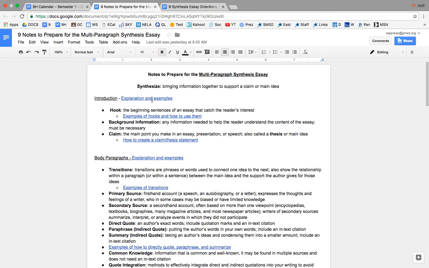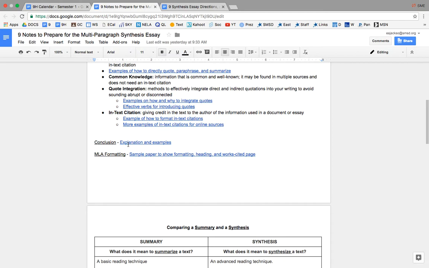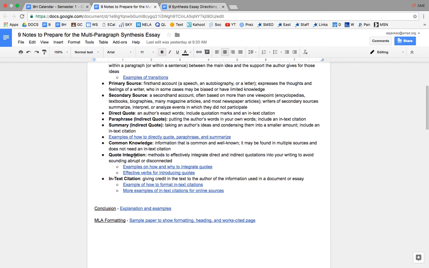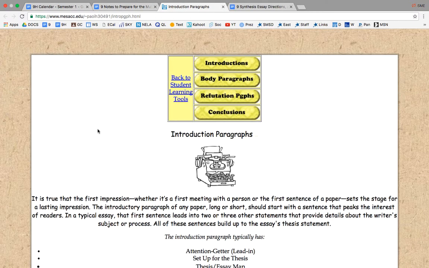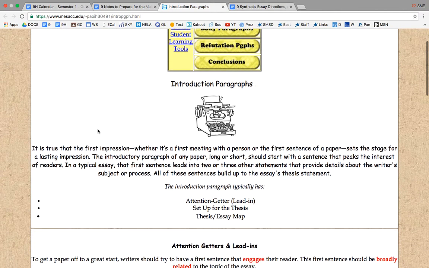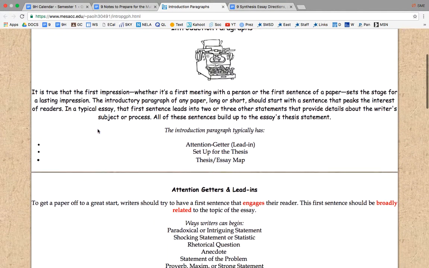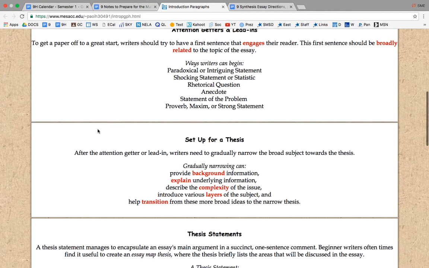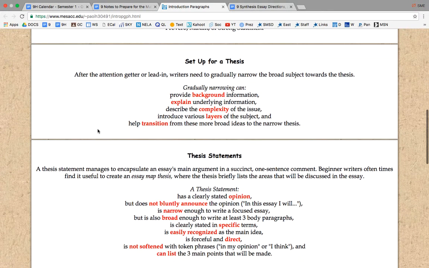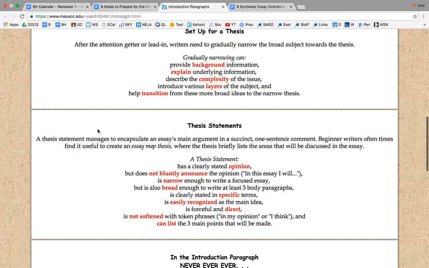First of all, I have an explanation for what I'm looking for in each paragraph. So the introduction, the body paragraphs, and the conclusion, and then how to format your paper. A lot of this is review, but I wanted you to have a resource to go to. For example, if you go to the introduction website, it brings up this website that gives information about how to start your paper, how to start your essay, and everything that you need in it. My suggestion is that you write your introduction after you've written your body paragraphs.